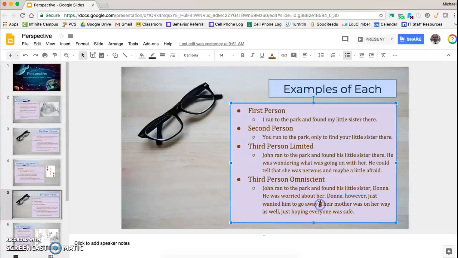Okay. Now it's going to cut to somebody who's not even in the scene. So it says their mother was on her way as well, just hoping everyone was safe. So it tells her thoughts as well. And it cuts to a scene where John and Donna are not even there. So we have three different people that we're talking about in this and what they're all dealing with. So that means that we have a third person omniscient narrator and we have the third person omniscient perspective. Whereas back here, when we had the third person limited perspective, we only knew what John was thinking and we only saw things that he was able to observe. Okay, so that's the difference between these two.